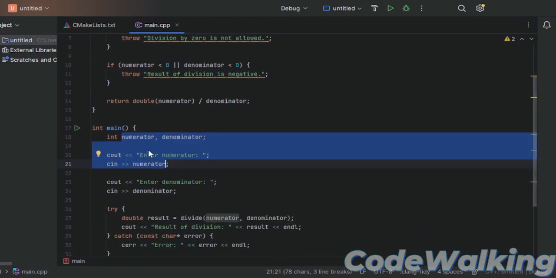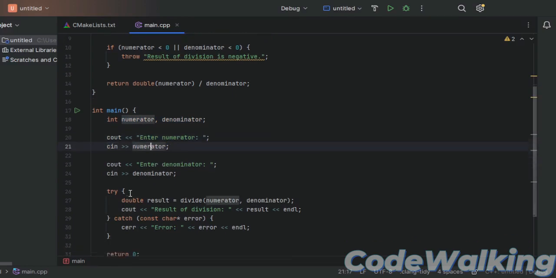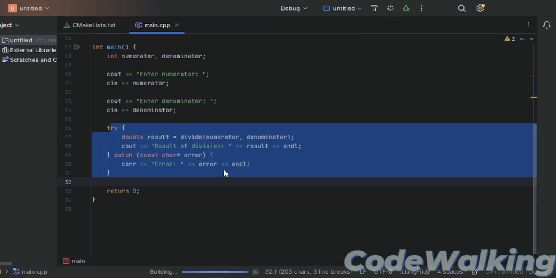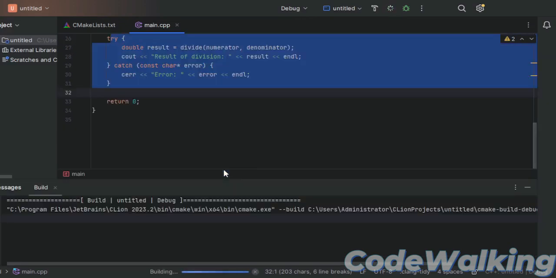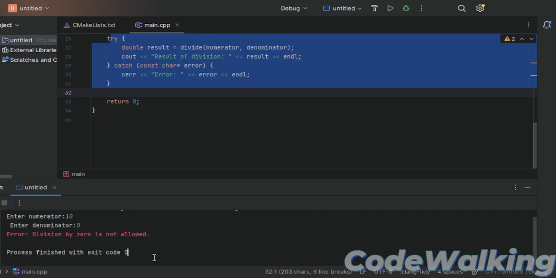So we have cout, we get the numerator, then the denominator, then we have the exception. Let's run and see what we get. Okay, it has run. Let's do 10 and 0. As you can see, it gives the error, division by 0 is not allowed.